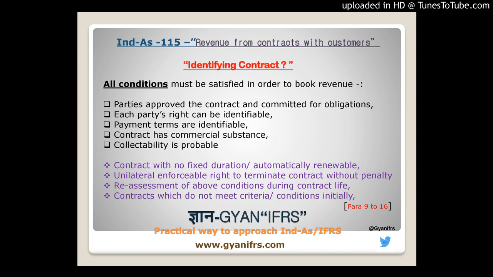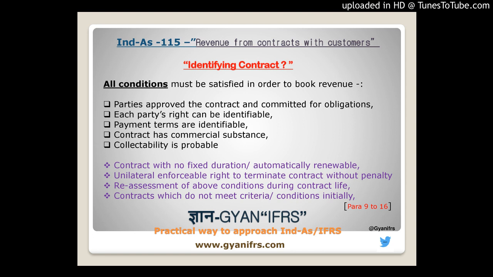The next one is about the four-five conditions which we talked about. If you have already assessed them at the initiation and booked the revenue, the accounting standard says that you don't need to reassess each and every time. There is no need to reassess the conditions during the life of the contract. Once you test all these conditions at the initiation, that is it.